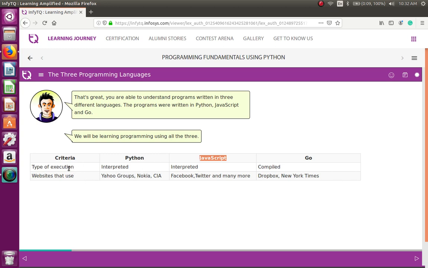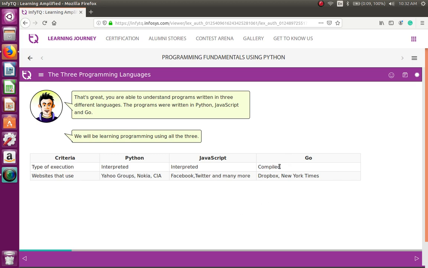So look at this type of execution. It is interpreted, line by line executed. Interpretation is different from compilation. I'll tell you the difference. If there are 10 lines in the code and you are going to use an interpreter, imagine there is an error in the 9th line. The interpreter will execute up to the 8th line successfully. You will not face any problem. It will show the output of the 8 lines without any mistakes.